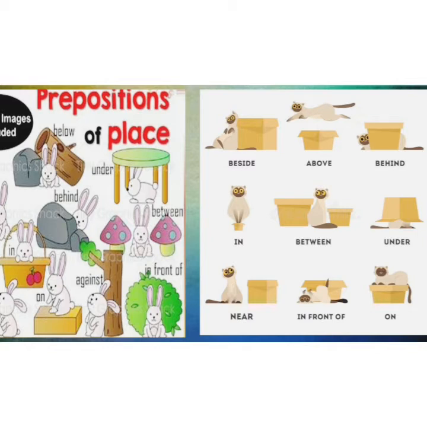The bunny is sitting under the table. The bunny is sitting between the two mushrooms. The bunny is sitting on the box. So these are the locations of the bunny. Now see the other picture. The cat is sitting beside the box. The cat jumped above the box. So these examples are clarifying that it is showing the location of the thing or noun or pronoun. Okay kids, preposition of place talks about the location of things, noun or pronoun.